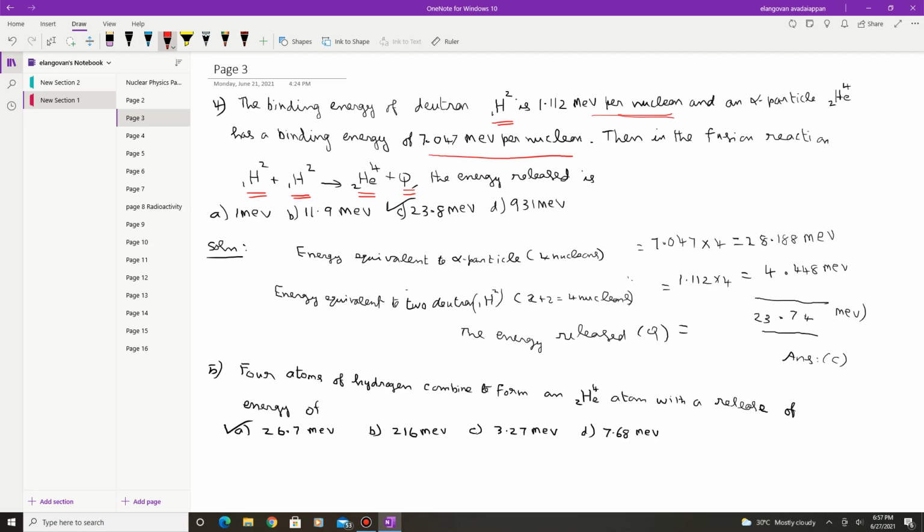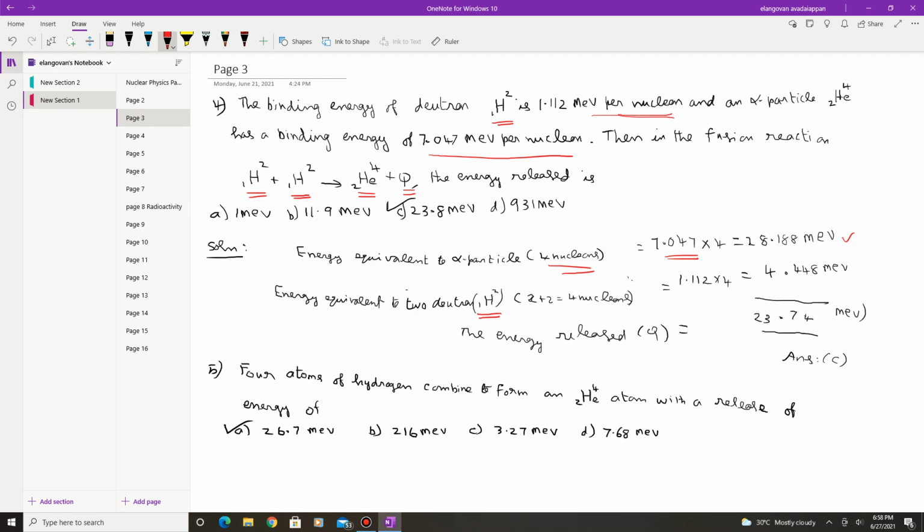First we have to calculate the energy equivalent of the alpha particle. The alpha particle has 4 nucleons. For per nucleon the energy is given as 7.041. There are 4 nucleons in the alpha. Nucleons are the sum of protons and neutrons, so the A number will be the total number of nucleons. If you multiply by 4, you will get 28.188 MeV. Next, the energy equivalent of deuteron 1H2, because there are 2 deuterons that combine to give 1 helium.